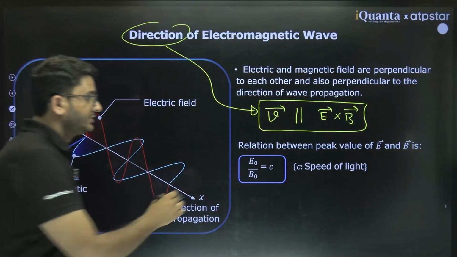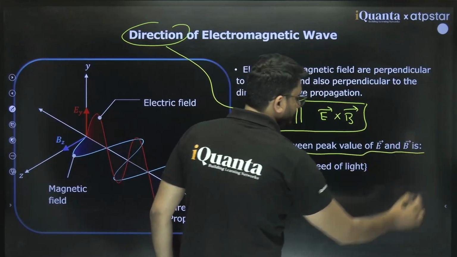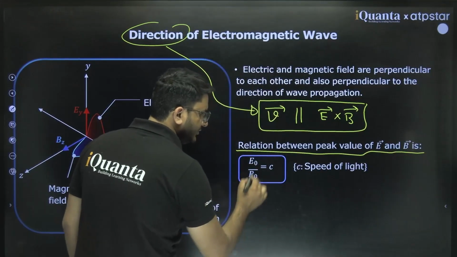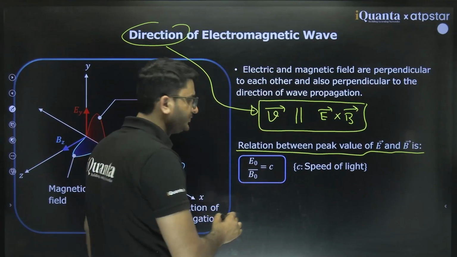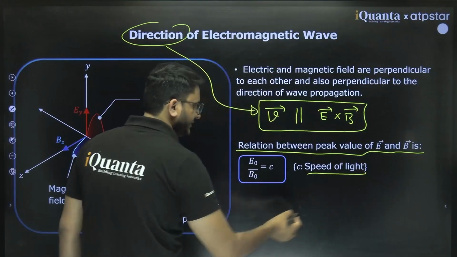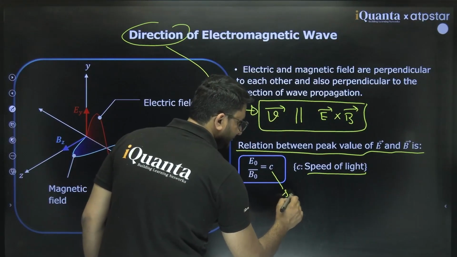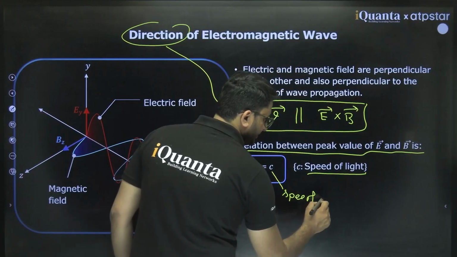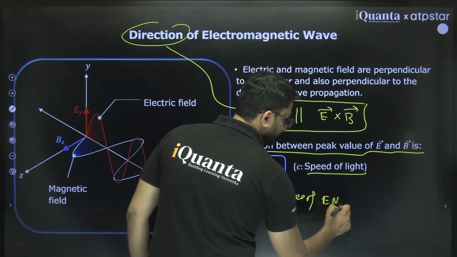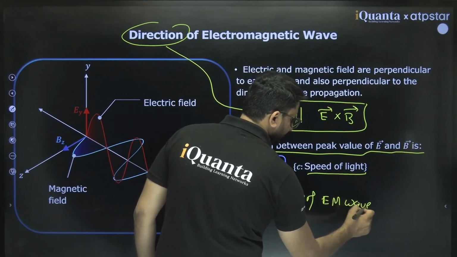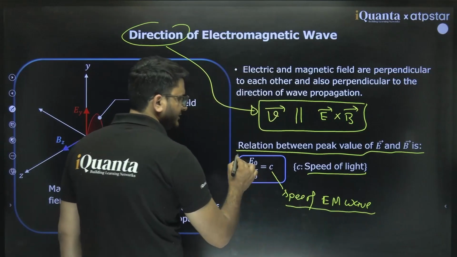And magnitude, relation between peak value of electric field and magnetic field: peak value E naught by B naught is always equal to speed of light, or speed of EM wave. Light is also an electromagnetic wave, so you can just write this.